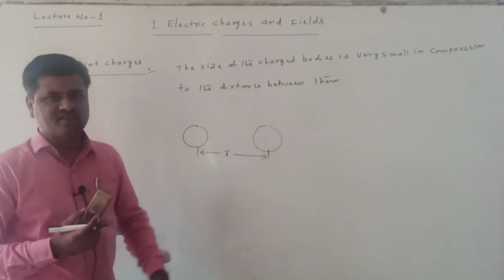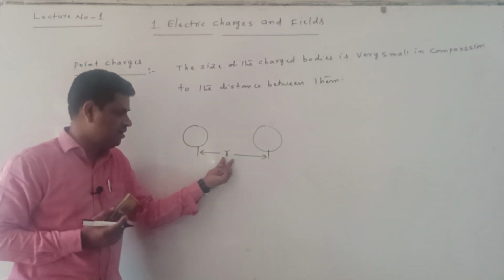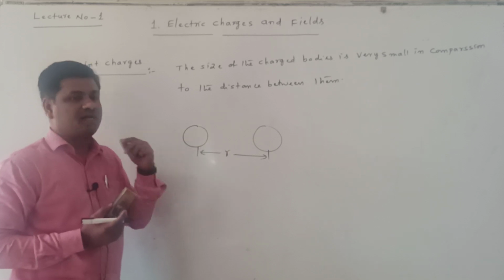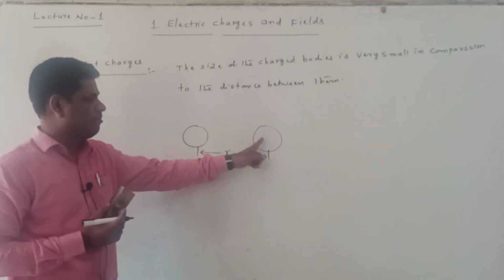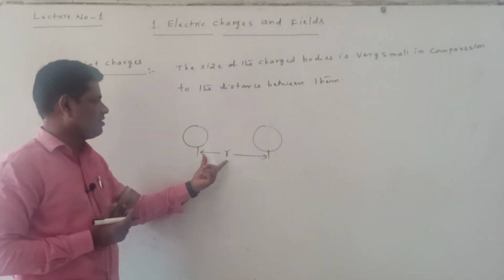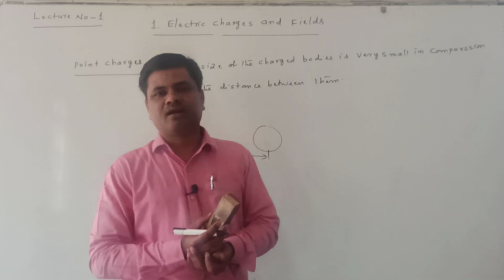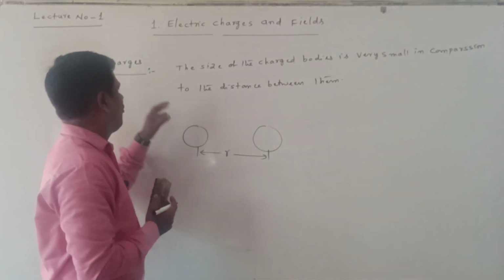Or, another way we say it: the size of the charged bodies is very small in comparison to the distance between the two charged bodies. Then these two charged bodies are called point charges.